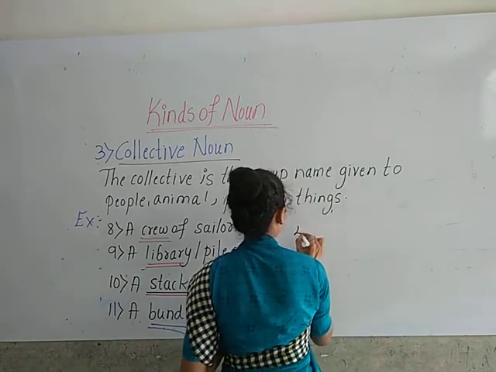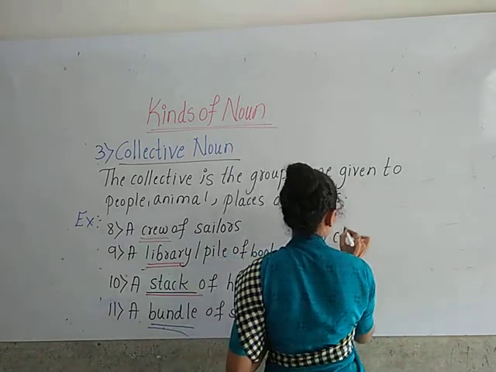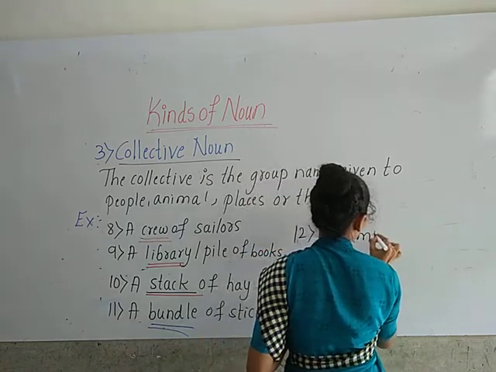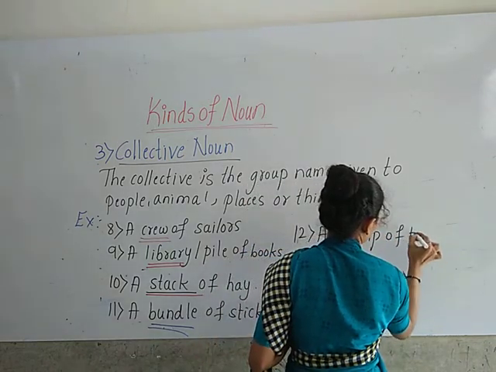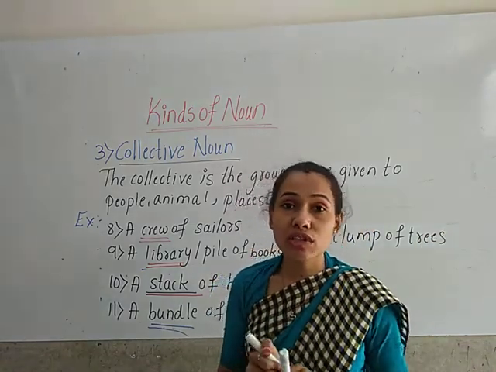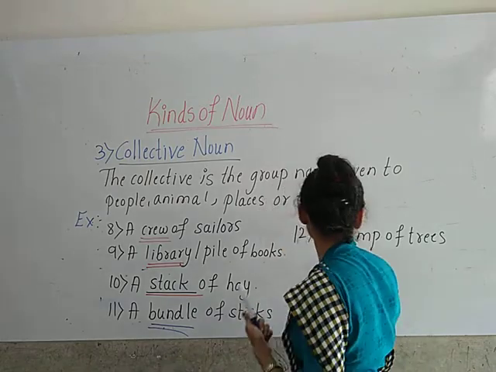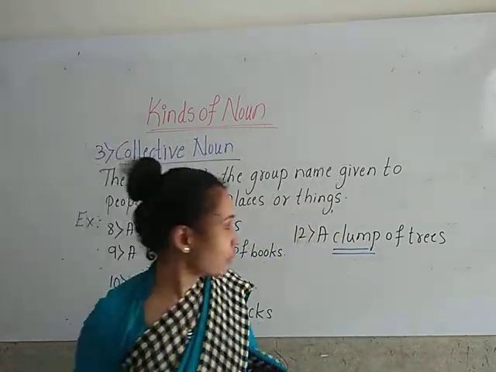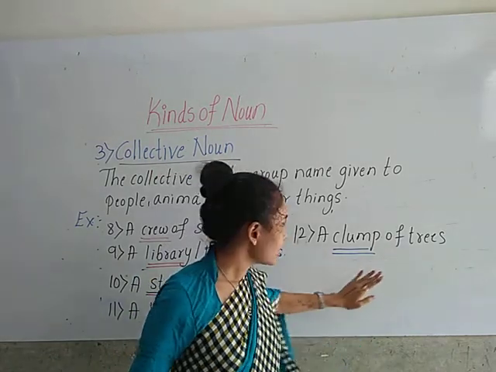A clump of trees. So here clump is the group name which is given to trees. So you have to use clump for a group of trees.